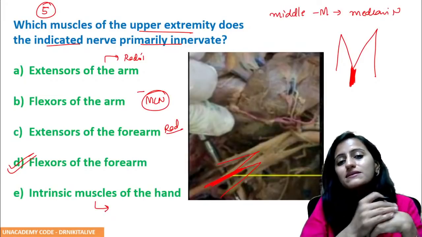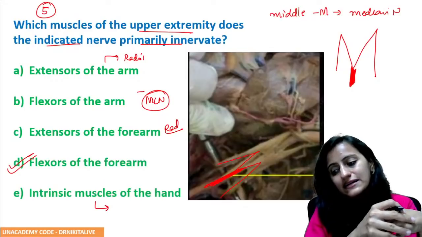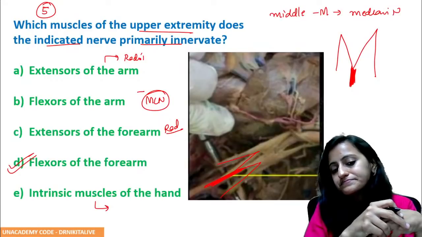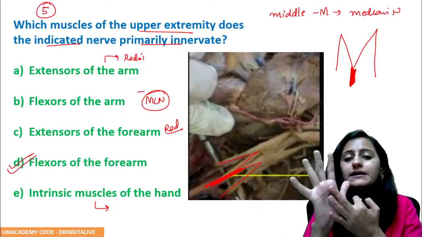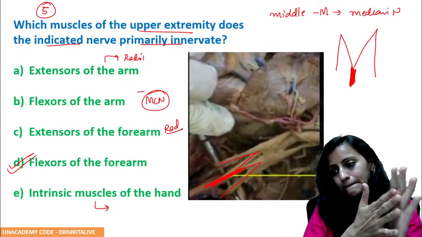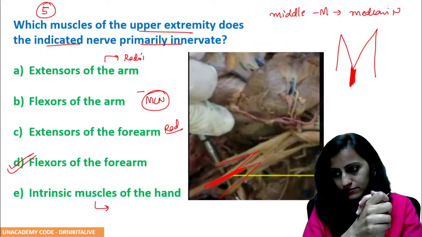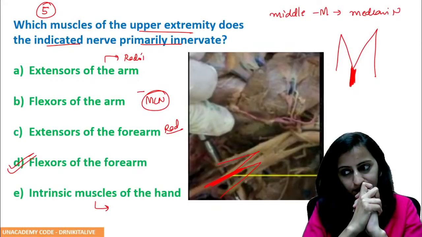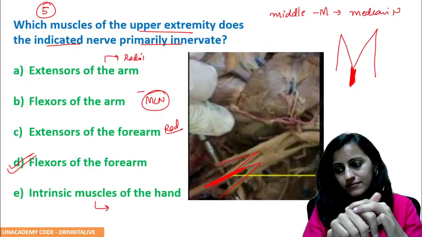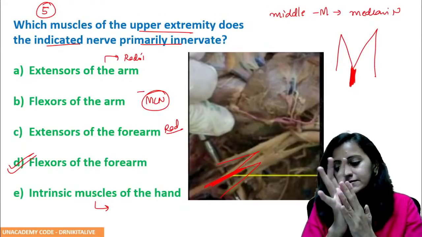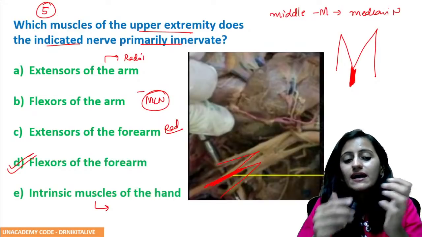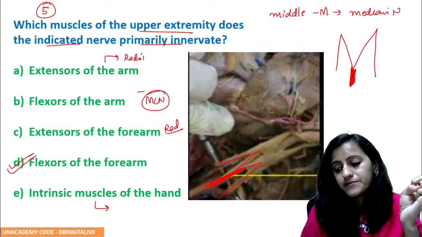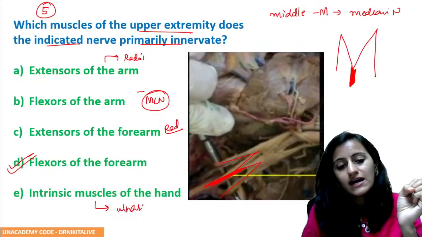And which nerve supplies the intrinsic muscles of the hand? Intrinsic muscles, the musician's nerve, as it is called, the ulnar nerve.